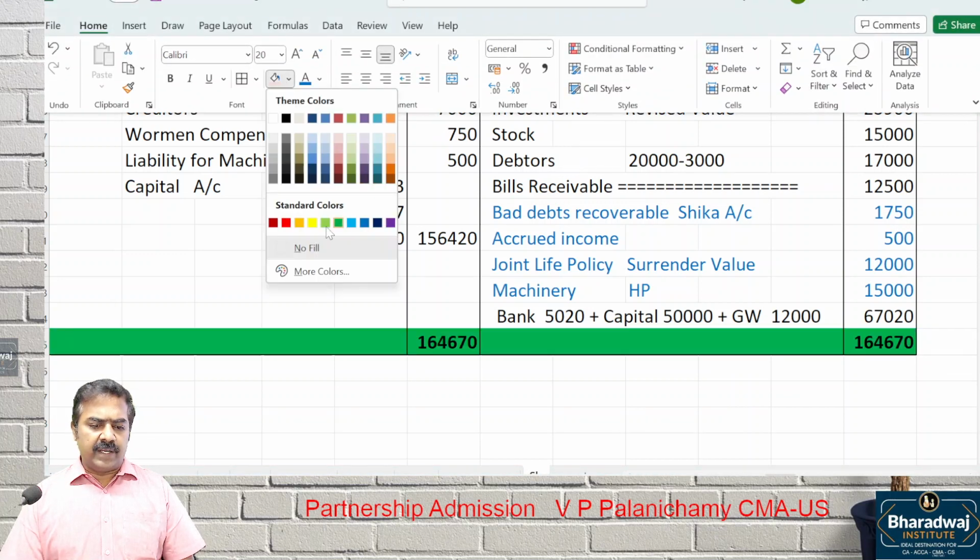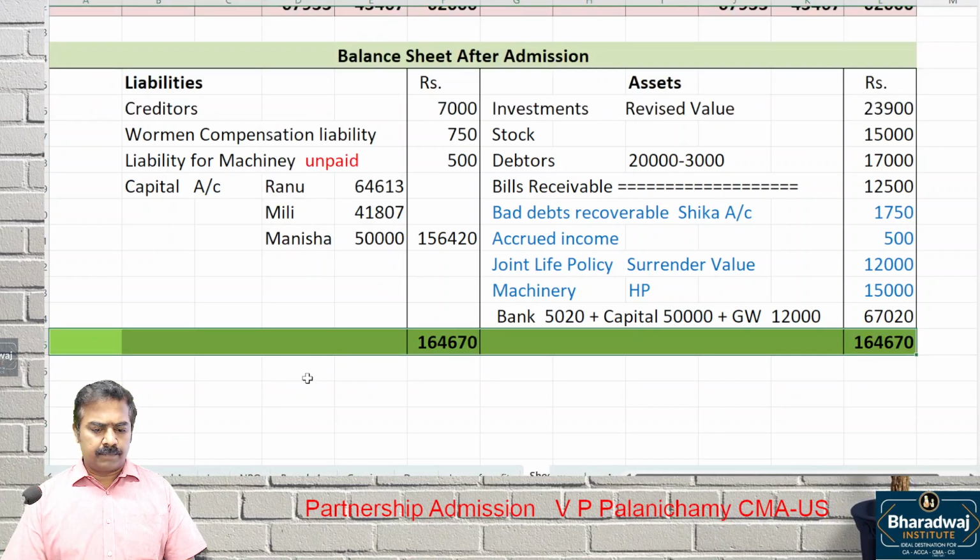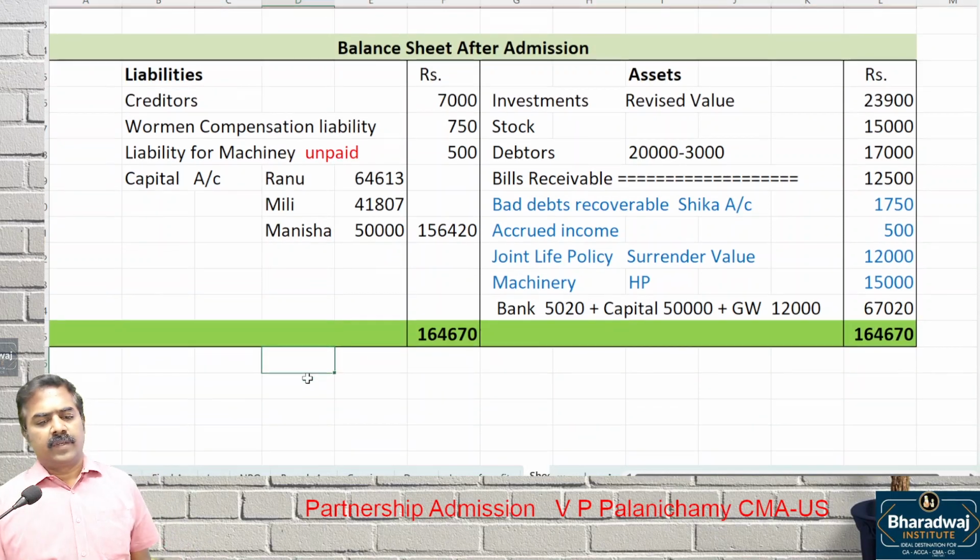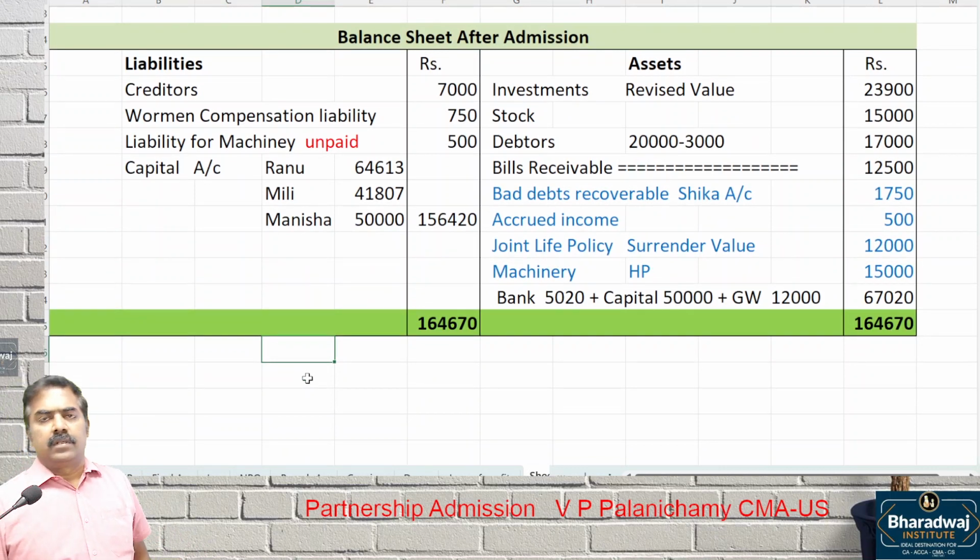It's definitely a very good question for 15 marks in the exam. What all did we learn extra in this question? Number one, sacrificing ratio: old ratio minus new ratio. Second, goodwill.